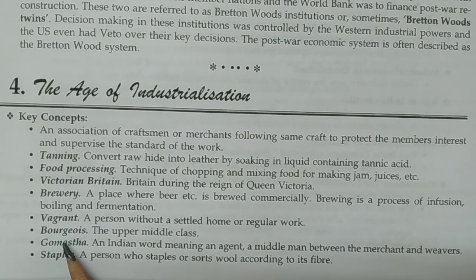Now, bourgeois: the upper middle classes. Gomastha: an Indian word meaning an agent, a middleman between the merchant and weavers. Now, stapler: a person who staples or sorts wool according to its fiber.